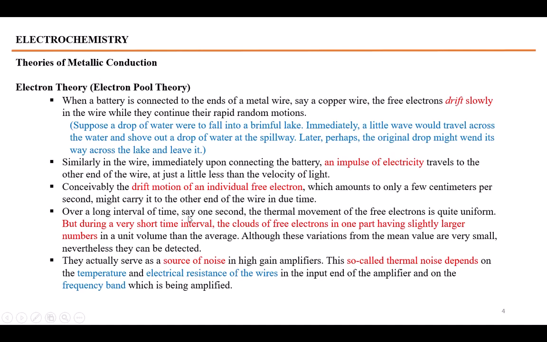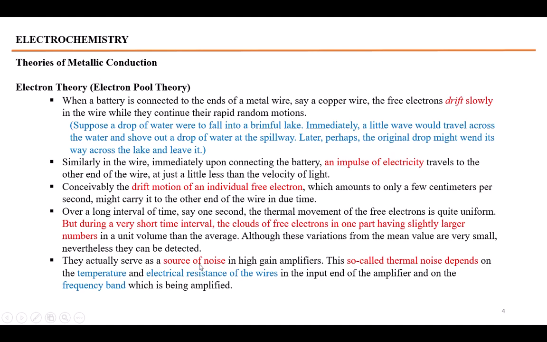Over a long interval of time, say 1 second, the thermal movement of the free electrons is quite uniform. But during a very short time interval, it is possible that due to thermal movements, some part of the cloud of free electrons has greater density of electrons and the other part has lower density. Due to this density difference, for a very small interval of time, they cause noise at the amplifier, or high gain at the amplifier. But whenever you talk about a long interval of time, this noise vanishes.